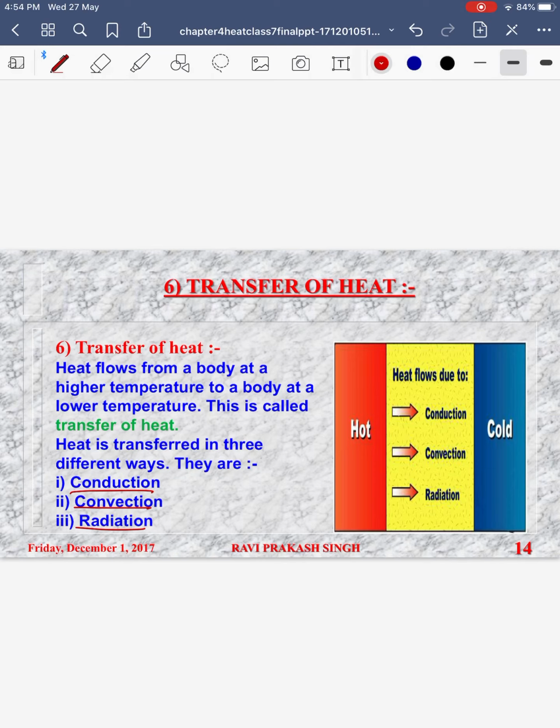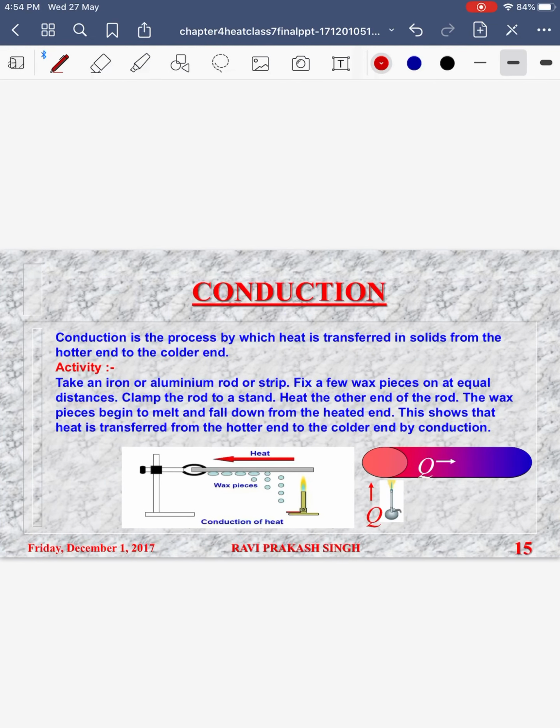Now there are various modes of transfer of heat which we will be studying today. That includes conduction, convection and radiation. These are all ways by which heat will flow from a hotter to a colder body. Now let us read them one by one. First is conduction. Conduction is the process by which heat is transferred in solids from the hotter end to the colder end. That is, it is the mode of heat transfer in solids.